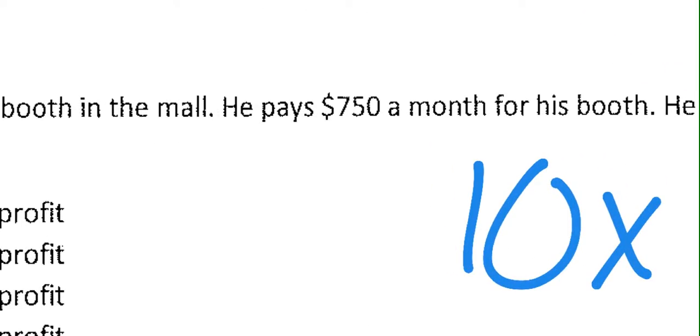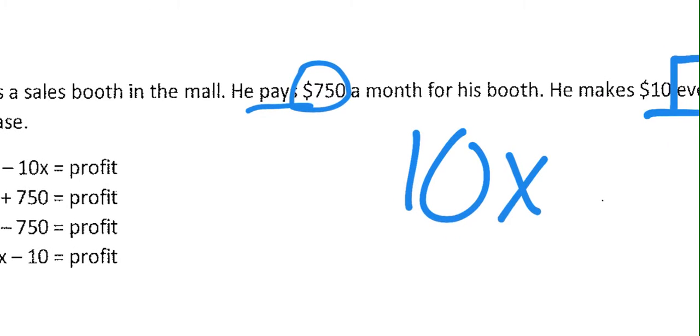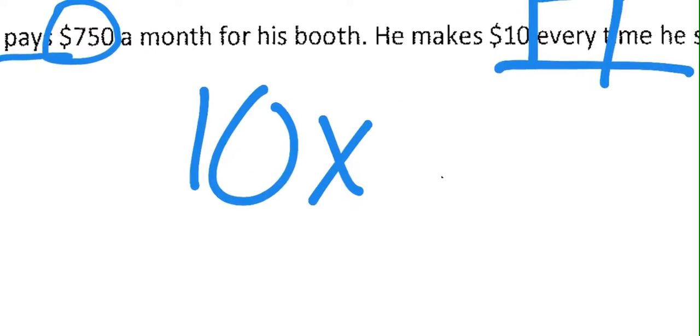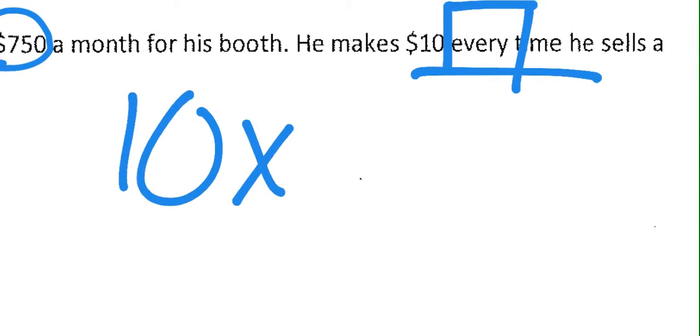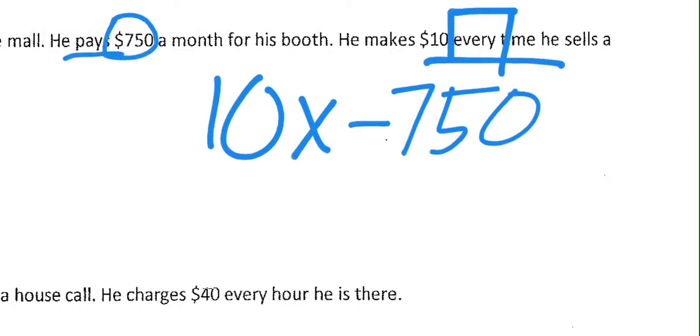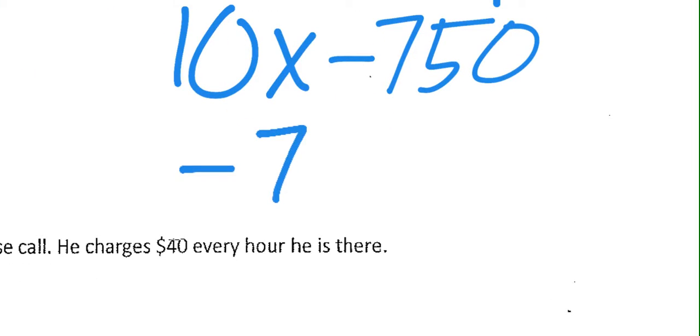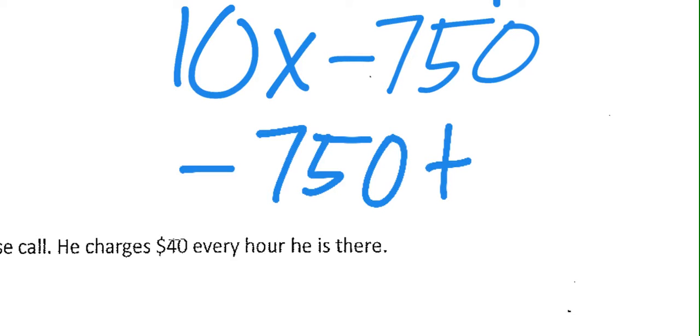He is losing, he's paying that $750 for the booth. So he loses that money. There are 2 ways to write this one. I don't really care which way you do it. I can either do 10x minus $750 because that's how much we're paying for the booth, or you can have negative $750 plus my 10x.